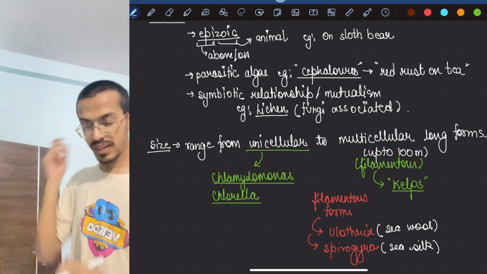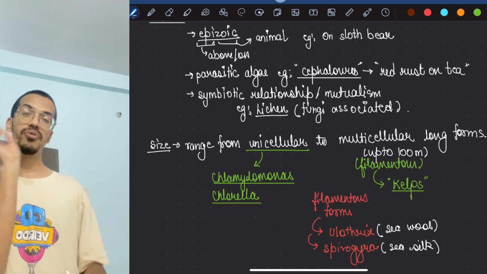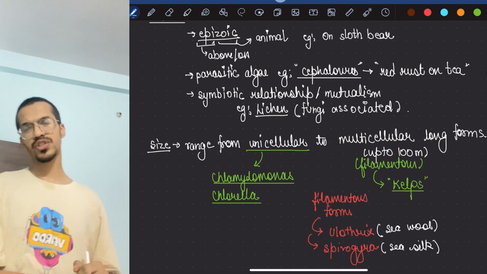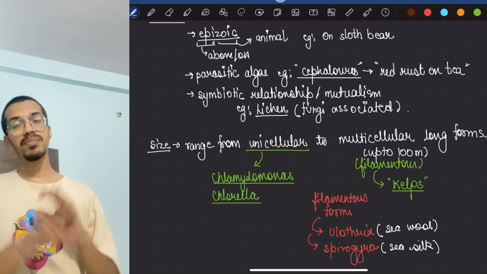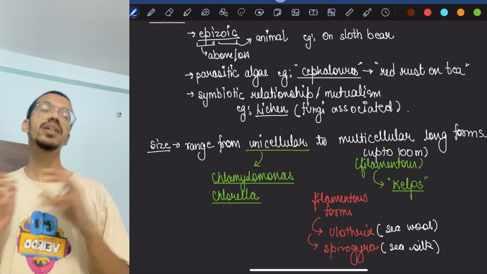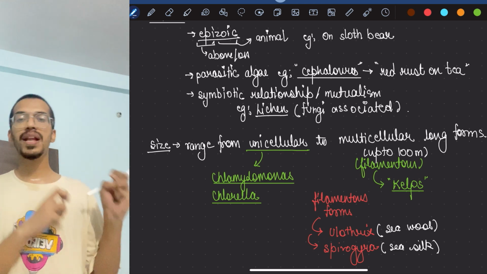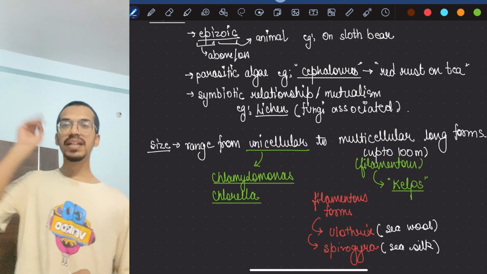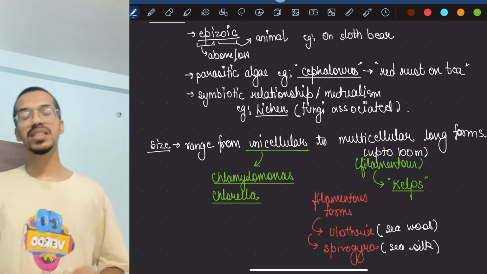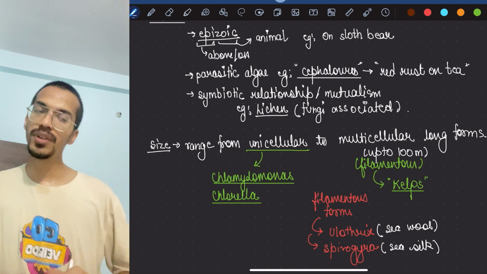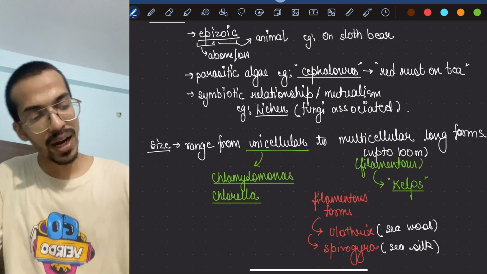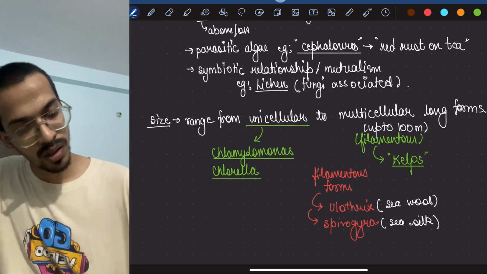Okay, the next thing after size and form is a very important one: the different pigments present in it. The chlorophyll pigment is there, and there is a presence of xanthophyll and carotene pigments. Of course, the types of these pigments are also different, which we're going to write with each of them. So if we have to write it, pigments